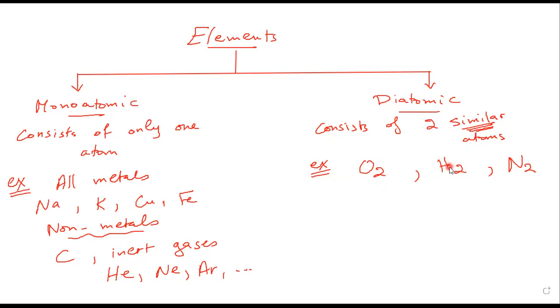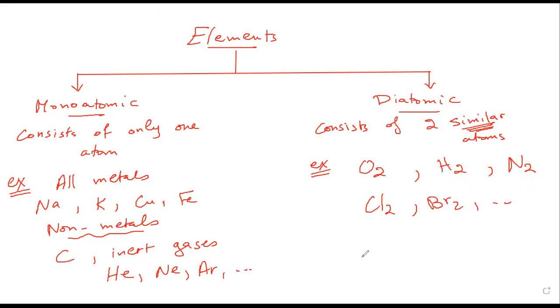We cannot say that hydrogen element consists of only one hydrogen atom. It consists of two hydrogen atoms that are bonded together chemically. For nitrogen, it's the same. It consists of two nitrogen atoms bonded together chemically. Of course, we have other examples like all the halogens: chlorine, bromine, iodine, and so on.